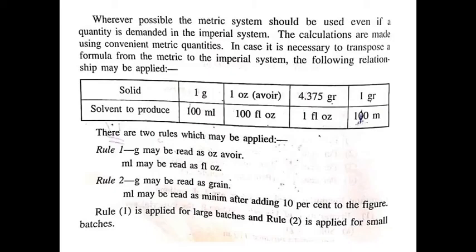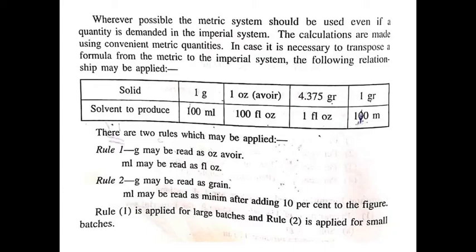Wherever possible, the metric system should be used even if a quantity is demanded in the imperial system. The calculations are made using convenient metric quantities. In case it is necessary to transpose a formula from the metric to the imperial system, the following relationship may be applied. We have studied it earlier.